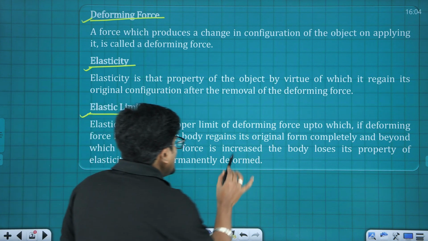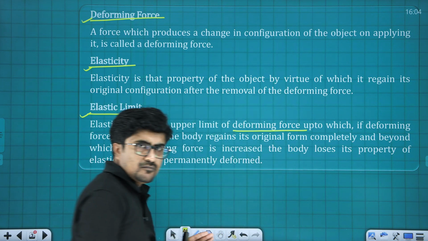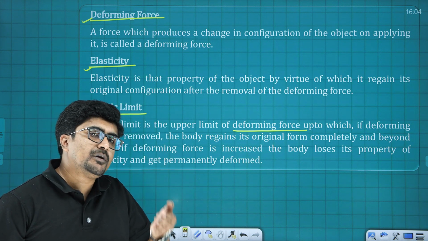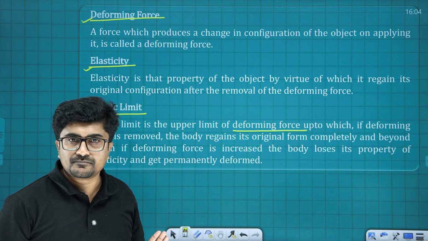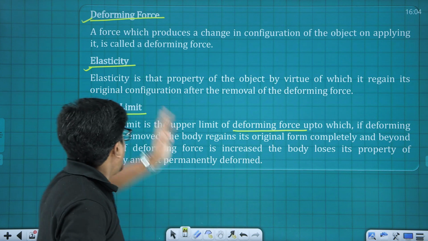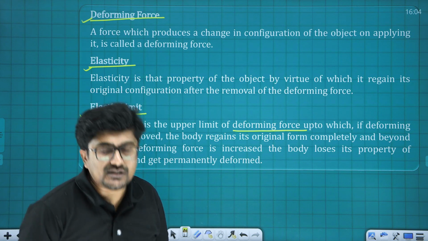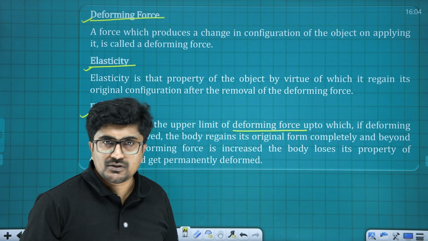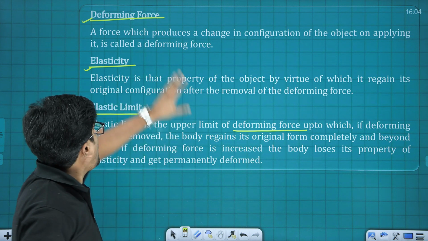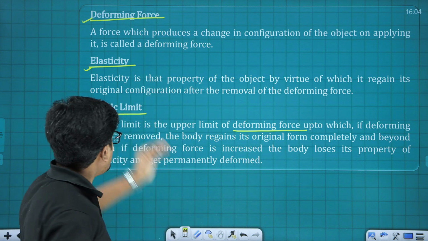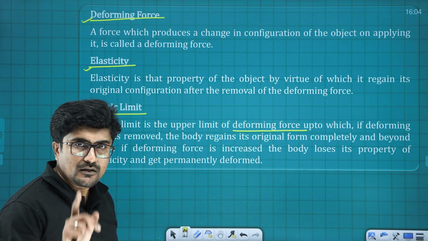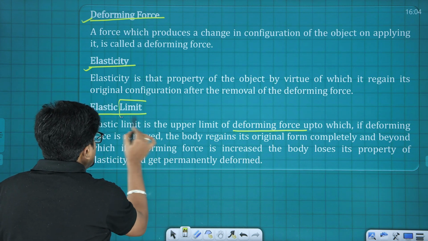That is the upper limit of deforming force within which the elastic property of the material is retained. If you increase the force beyond the elastic limit, then the elasticity of the material will vanish; the material will lose that property. So the maximum limit of the deforming force within which the body maintains its elasticity is known as what? Elastic limit. The name itself explains it.